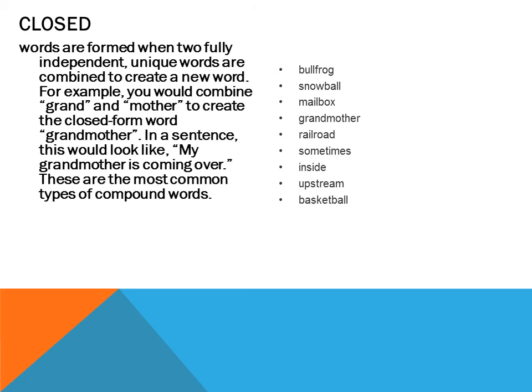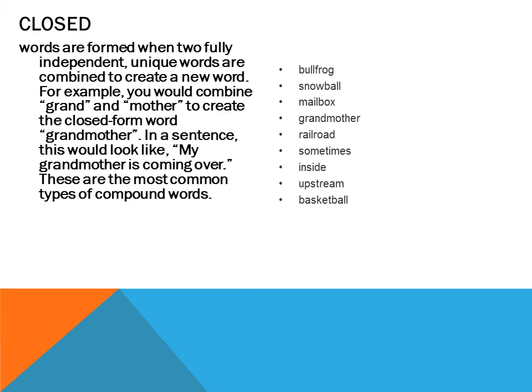In is a preposition and side is a noun. So which combination? Preposition plus noun. So till now I have told you three combinations from which we form the compound nouns. First was noun plus noun, second adjective plus noun, third is preposition plus noun.